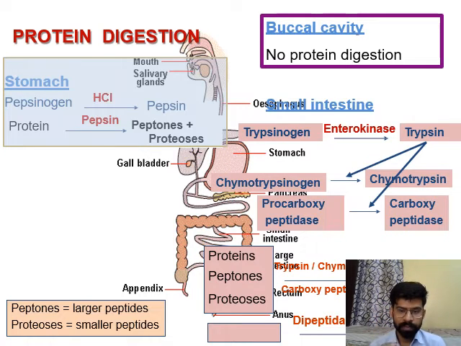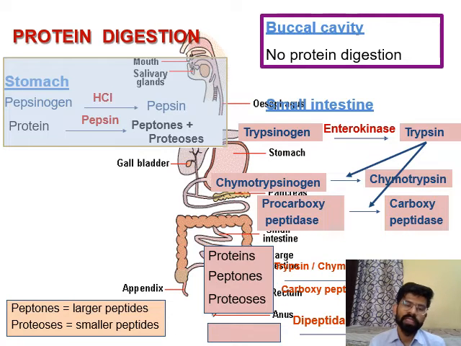We have to remember the proper sequence of digestion. The food passes from the mouth, then the esophagus, then the stomach, then the small intestine. So we must remember where the digestion starts, where the digestion is completed, and which enzyme is necessary for the digestion of that particular food component. The mouth contains saliva. Saliva digests only starch. No protein digestion will take place in the mouth, or the buccal cavity.